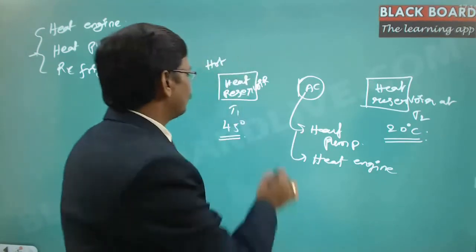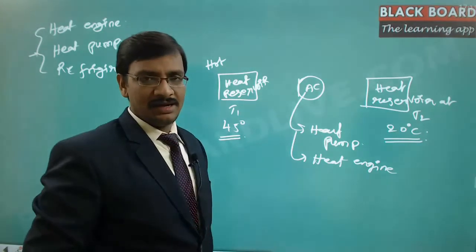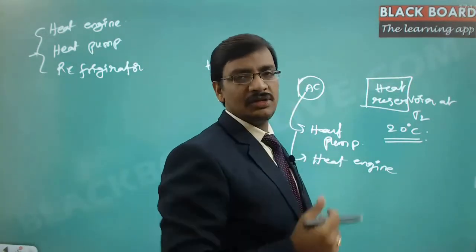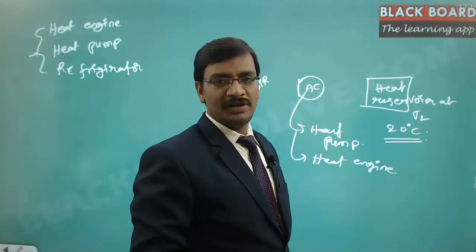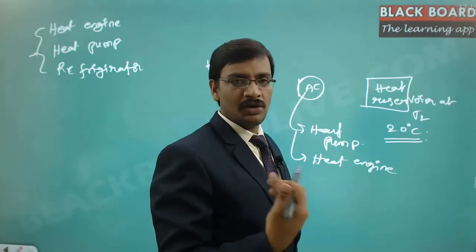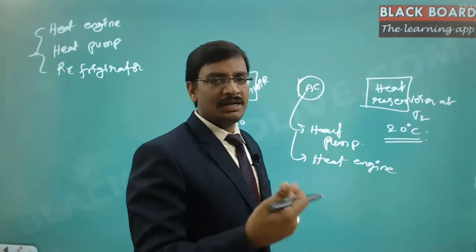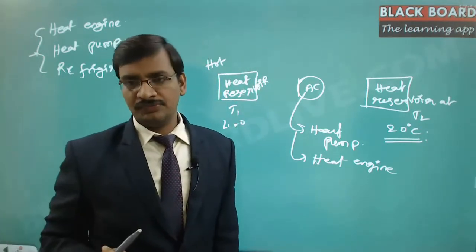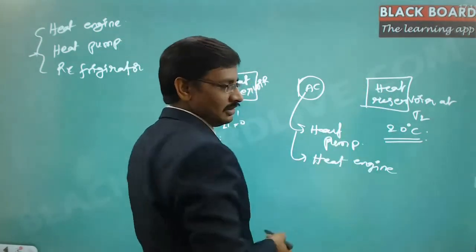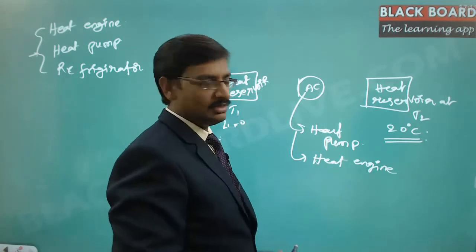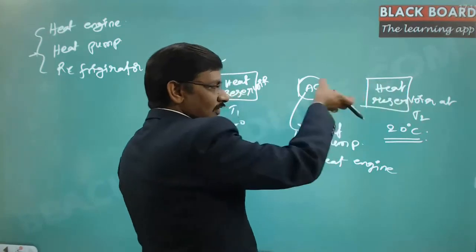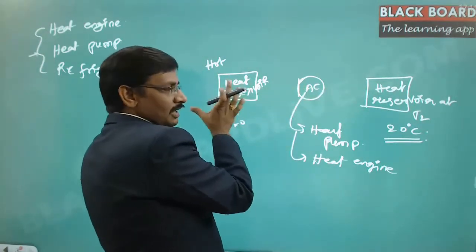Earlier the room was at 45 degrees centigrade. Now we are removing that heat, and we want to keep it always at 20 degrees centigrade, and that heat we need to pump to the outside world. Though the room is at 20 degrees centigrade, suppose it rises to 21 degrees; to reduce that 1 degree, the heat is taken from here and we put it at the higher temperature.